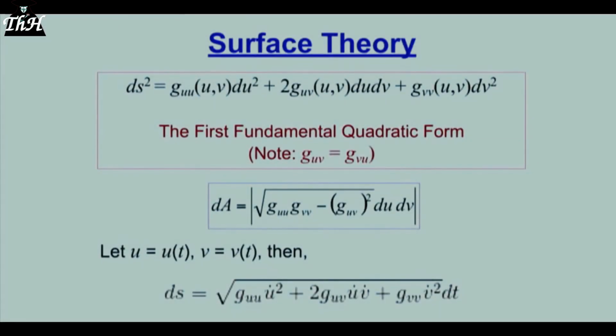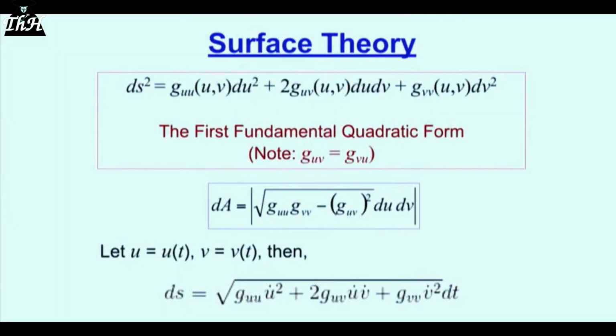Now we'll come to a little bit of surface theory to see why their mathematics is so false. This is a simple expression. It's called the first fundamental quadratic form for a surface. Now the g's, they're functions of two variables, u and v. U and v are the only variables, and you see here that we have a number of terms, GUU, GUV, GVV. Well, GUV is equal to GVU, so that's why it appears twice. But how many variables are there? Two, because it's a surface. Surfaces have only two variables, two dimensions.